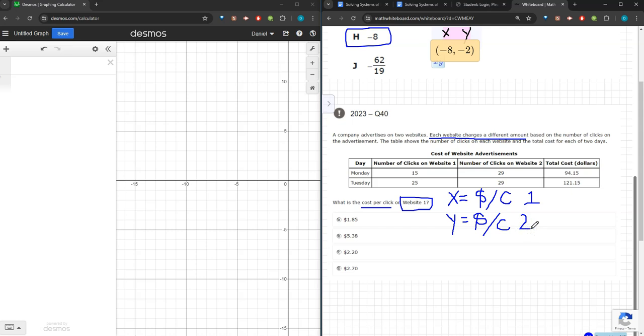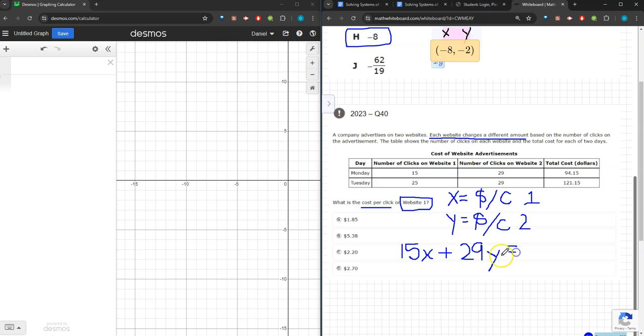With those variables defined, I can now write my standard form equation, which means I'm just going to take, I know that 15 clicks for website 1 times the cost per click plus the 29 clicks from website 2 times that other cost.